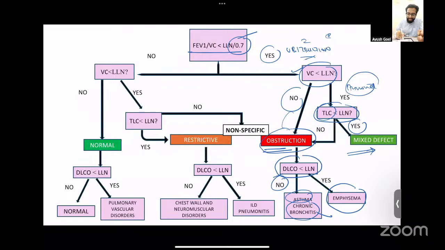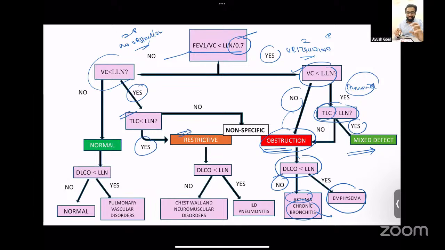On the other hand, if the ratio is normal, therefore there is no obstruction. Then next, what you look at is the vital capacity. If the vital capacity is low, therefore there is a suspicion of restriction. To confirm the restriction, you look at the total lung capacity. If the total lung capacity is also low, therefore restriction is confirmed. Once the restriction is confirmed, it could be parenchymal or extra parenchymal, that is neuromuscular or the chest wall. For this, you look at the DLCO.